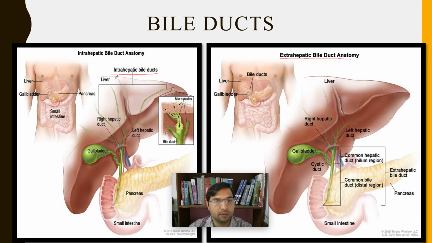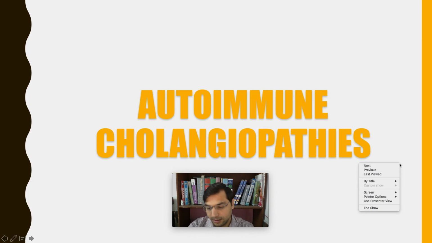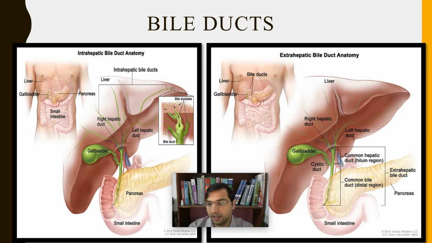Intrahepatic means, intra means in the liver, hepatic means liver. So intrahepatic bile ducts are these: the canaliculi, the ductules, right? This is the liver lobule, then canaliculi, then ductules, then ducts, right? Then the right hepatic duct, left hepatic duct, right? They make the common bile duct, right? So the ducts present in the liver are intrahepatic, whereas the ducts which are present outside the liver are extrahepatic.